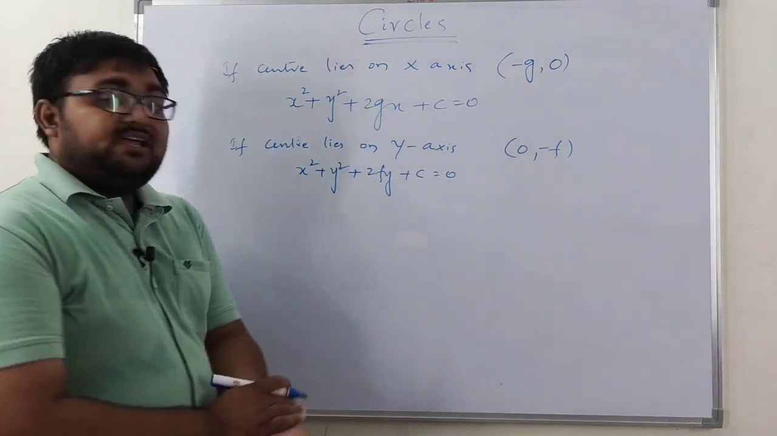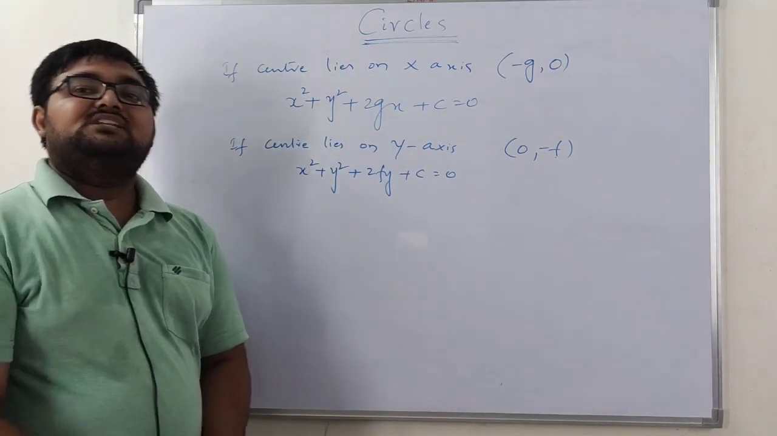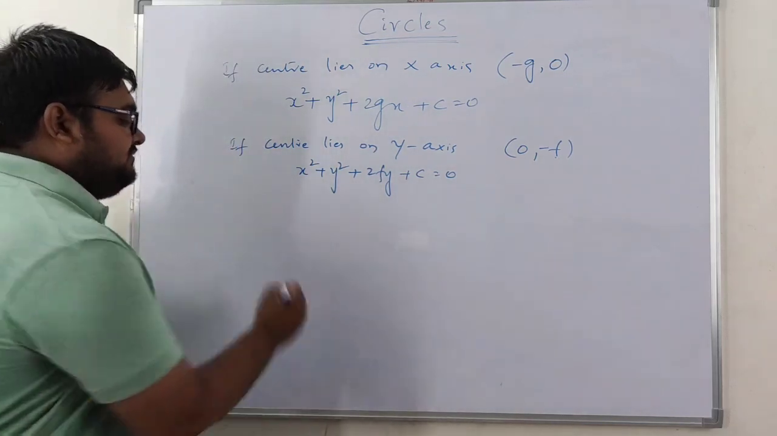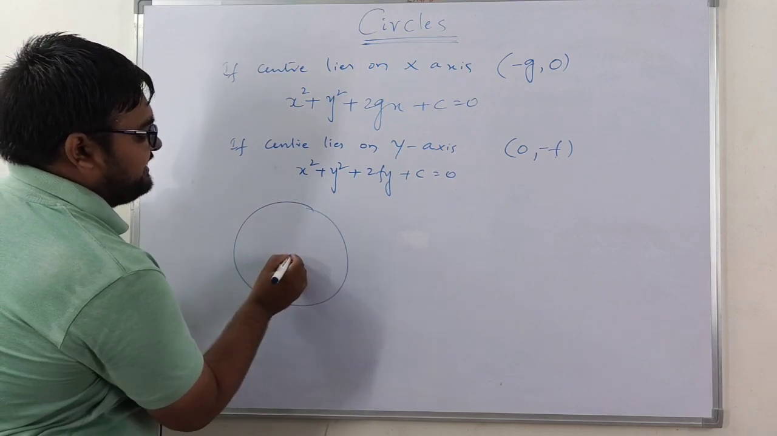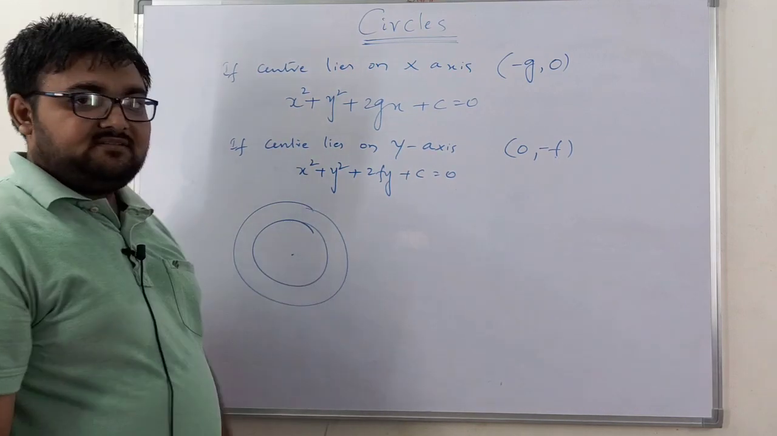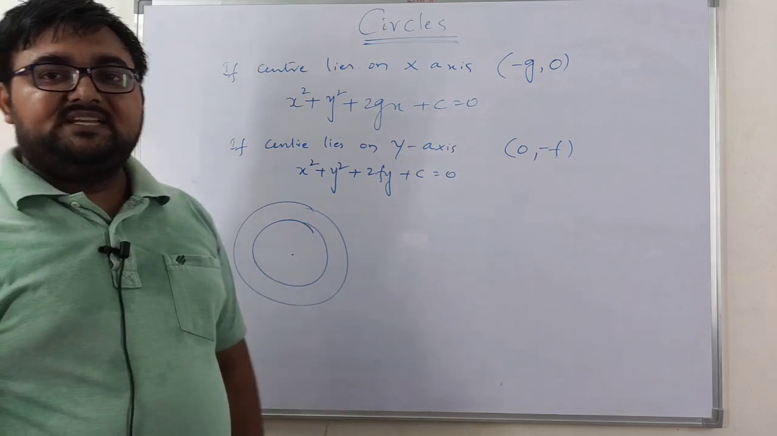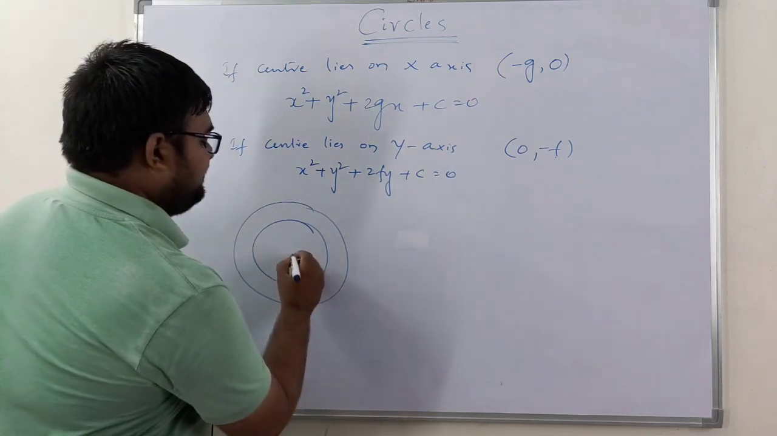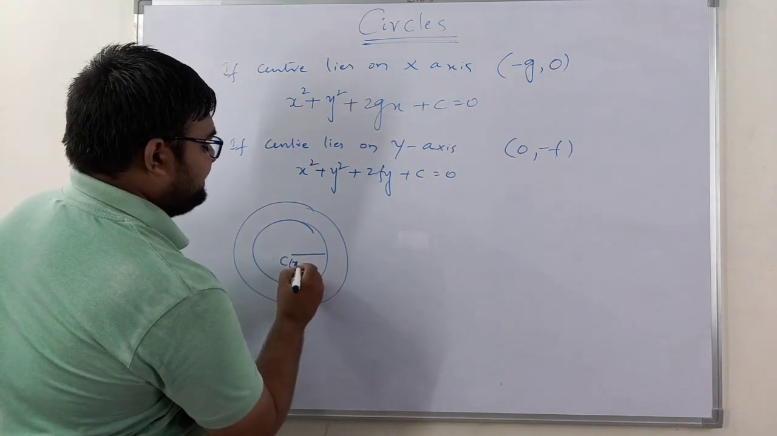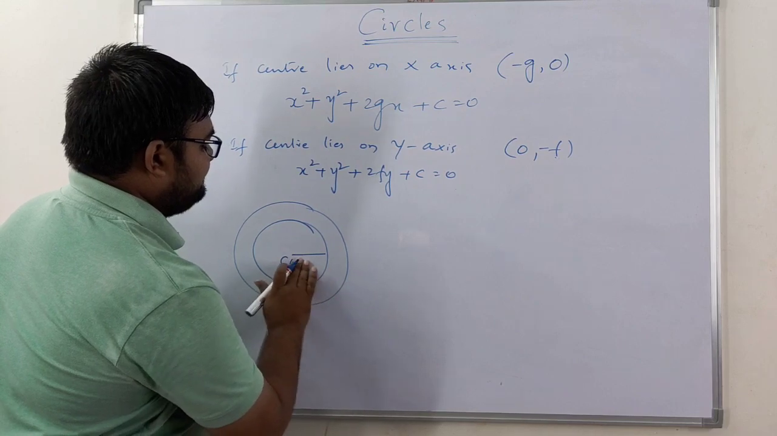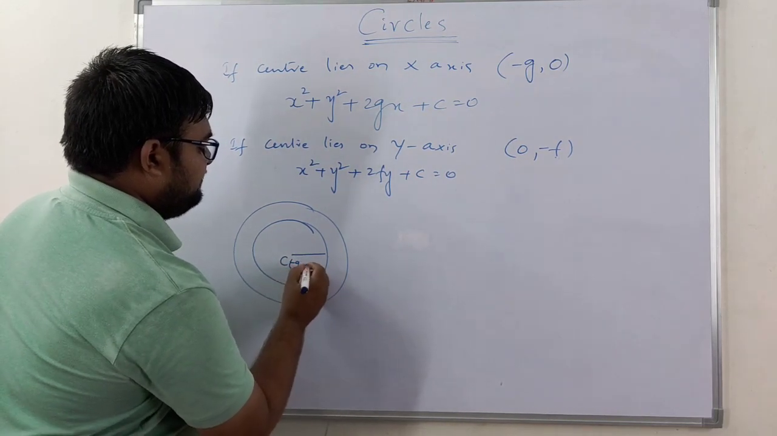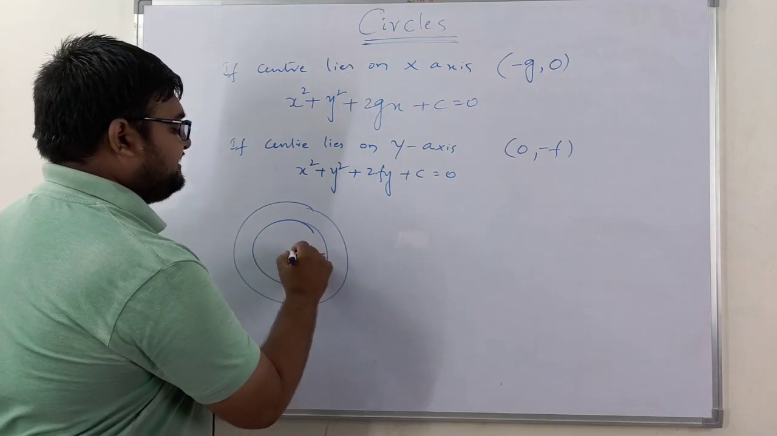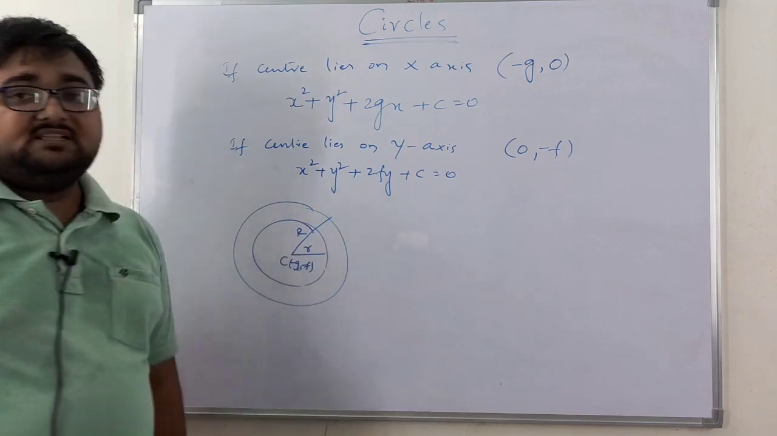Next we are talking about concentric circles. So what is meant by a concentric circle? If two circles are taken which have the same center, then we call those circles concentric circles. These circles have the same center, say minus g comma minus f, and their radii are different. So if this is the radius of the first circle, then this is the radius of the other circle.